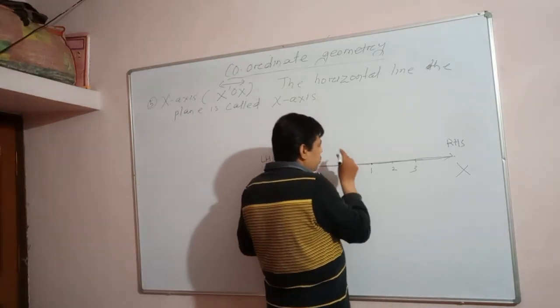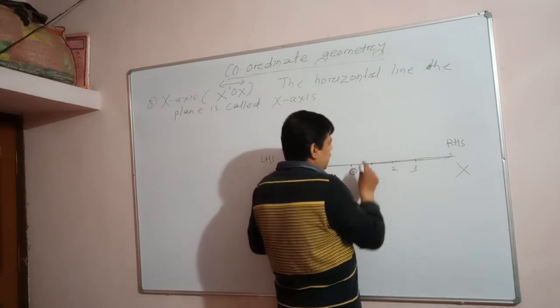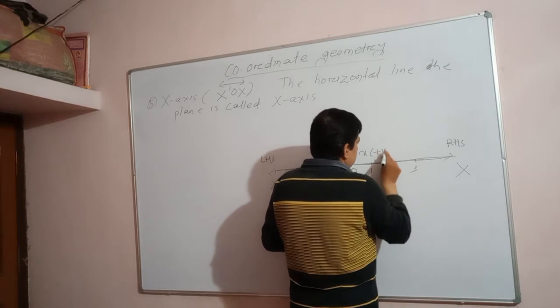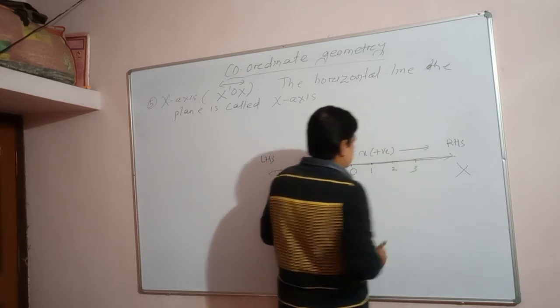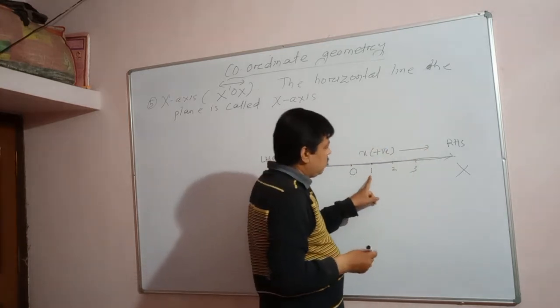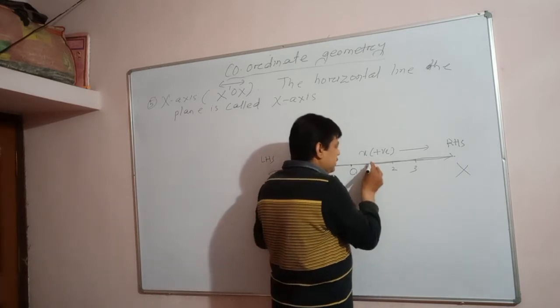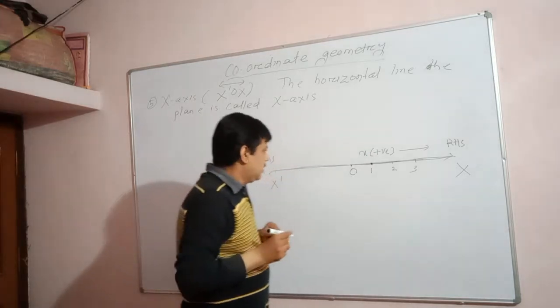If you move from 0 to the right side of the number line, the value of x will be positive. So x is equal to 1, here x is equal to 2, x is equal to 3. Here is a point.